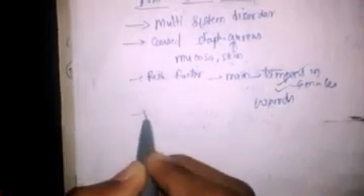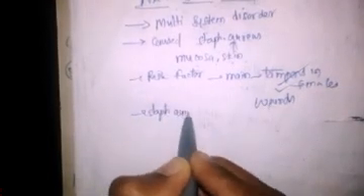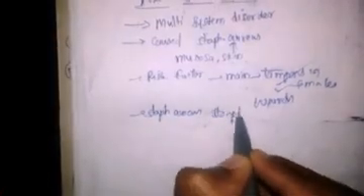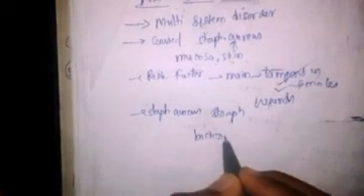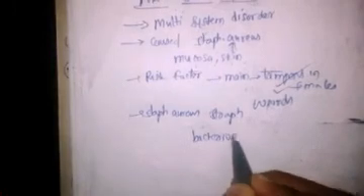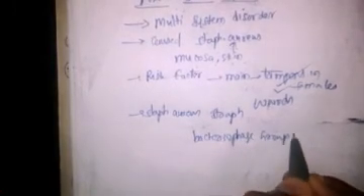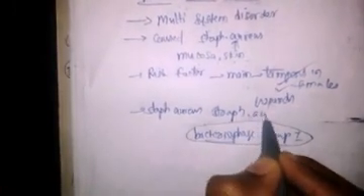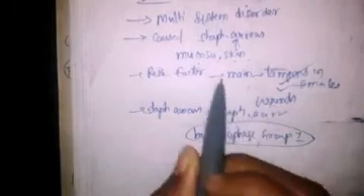So mainly the Staph aureus strain is bacteriophage group 1. This is the strain of Staphylococcus aureus which causes this toxic shock syndrome.